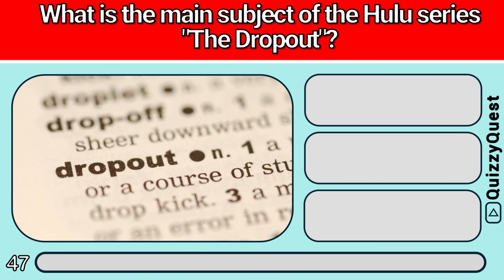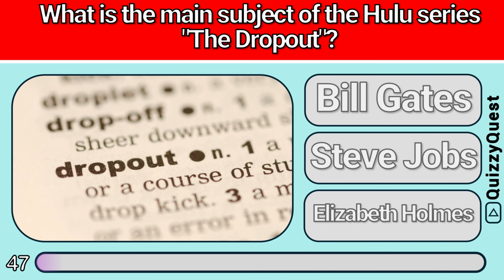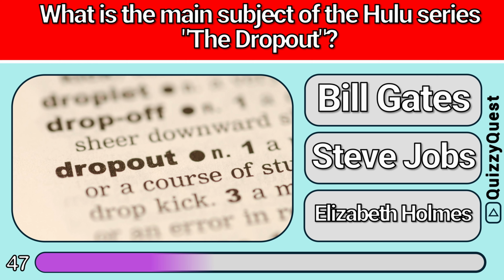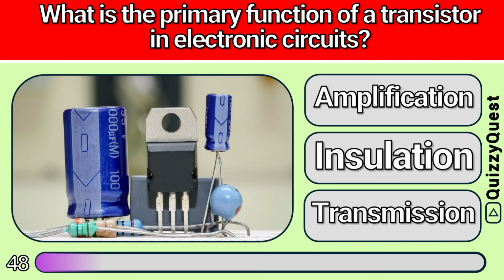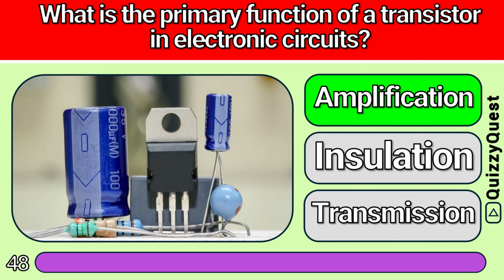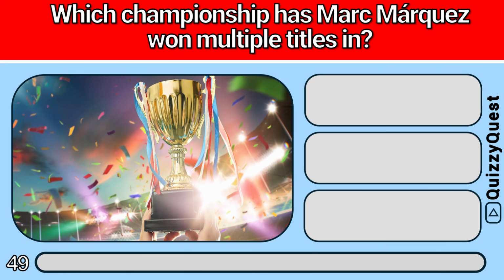What is the main subject of the Hulu series The Dropout? Is it A, Bill Gates, B, Steve Jobs, or C, Elizabeth Holmes? It is C, Elizabeth Holmes. What is the primary function of a transistor in electronic circuits? Is it A, amplification, B, insulation, or C, transmission? It is A, amplification. Which championship has Marc Marquez won multiple titles in?